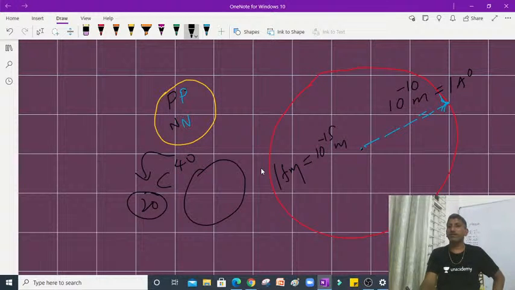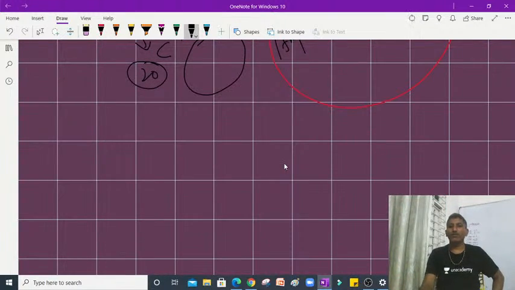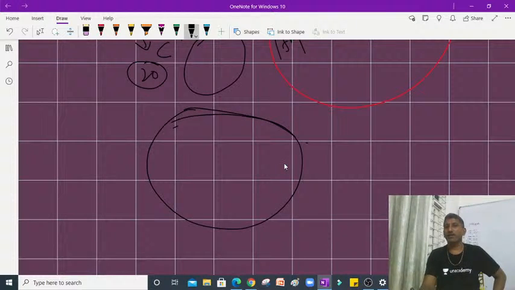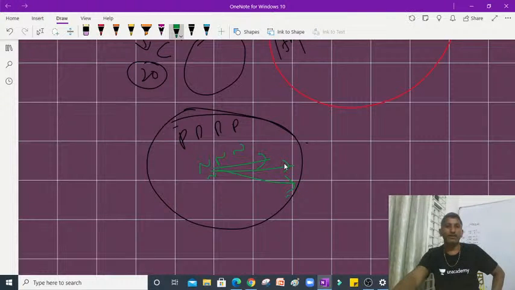That is not possible, so you have to construct a big sphere, not a circle, and show 20 protons and 20 neutrons. Automatically the radius is going to increase.